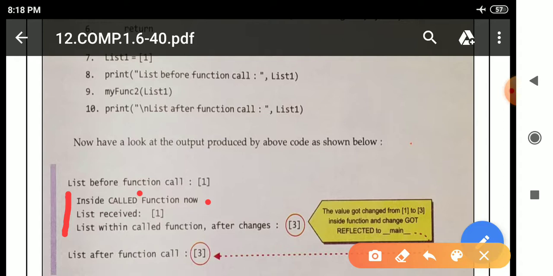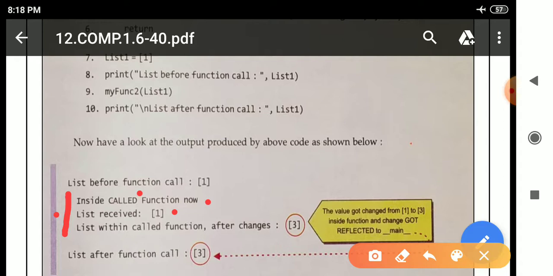After that it will move to line number 3. In line number 3 there is a print statement, which will print a message like this. It contains, in parenthesis, backslash t, list received. See here, due to backslash t there is a space here. After that, list received, and after that comma my list. Till here the value of my list is 1.